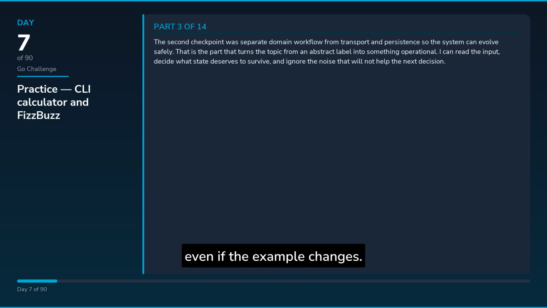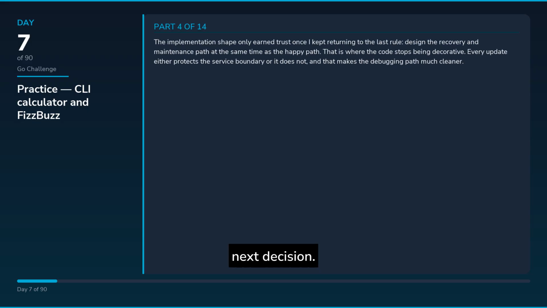The second checkpoint was separate domain workflow from transport and persistence so the system can evolve safely. That is the part that turns the topic from an abstract label into something operational. I can read the input, decide what state deserves to survive, and ignore the noise that will not help the next decision. The implementation shape only earned trust once I kept returning to the last rule: design the recovery and maintenance path at the same time as the happy path. That is where the code stops being decorative. Every update either protects the service boundary or it does not, and that makes the debugging path much cleaner.